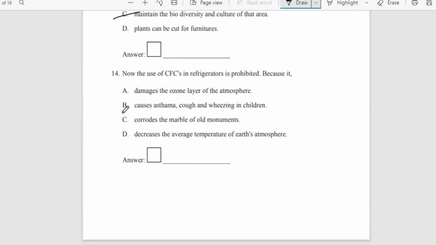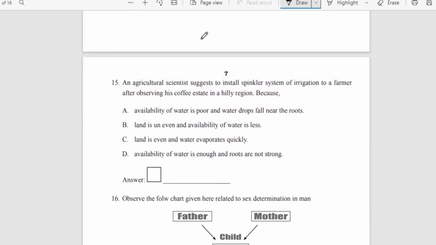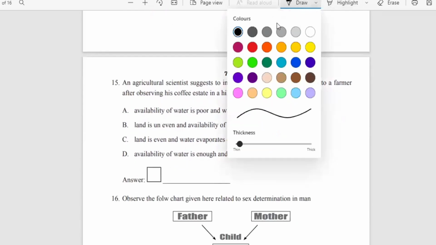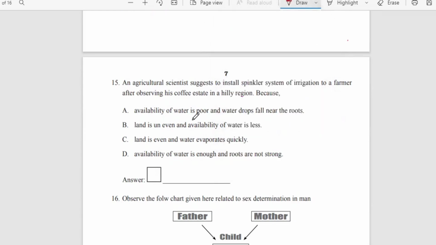The 14th one. Now the use of CFC, chlorofluorocarbon, in refrigerators is prohibited because, you know very well, it damages the ozone layer. Option A is the right answer. Moving to the 15th one. An agriculture scientist suggests to install a sprinkler system of irrigation to a farm after observing its coffee estate in a hilly region because the land is uneven and availability of water is less. Obviously, option B is the right answer.